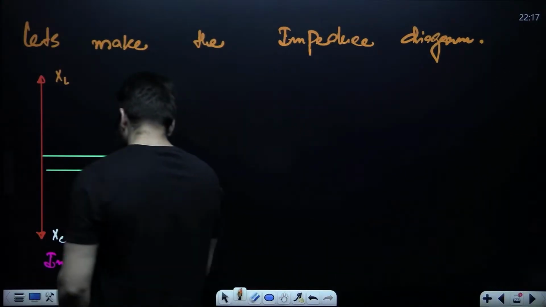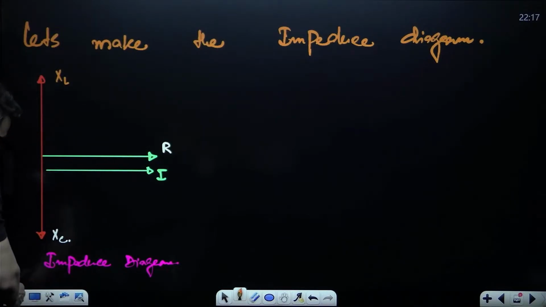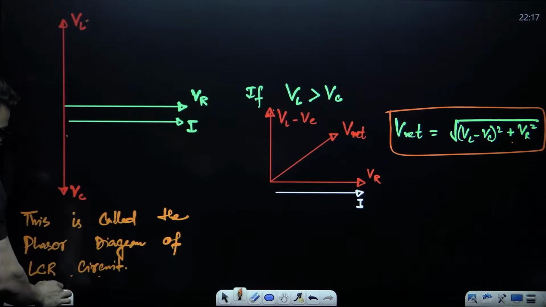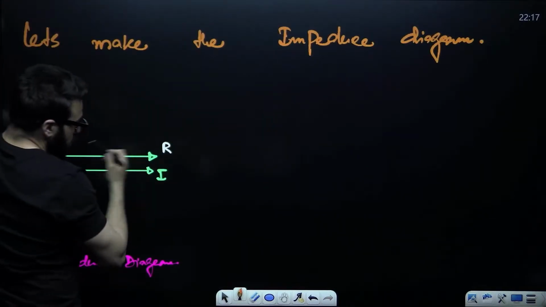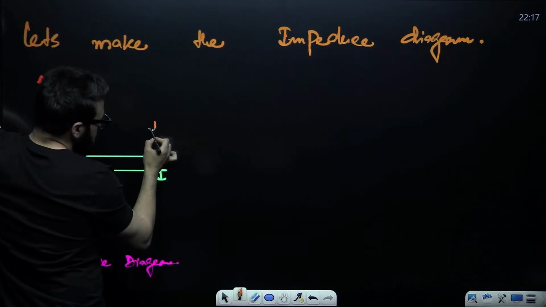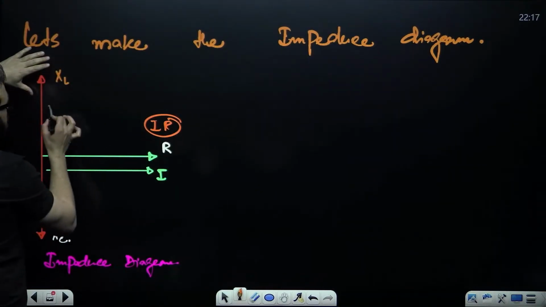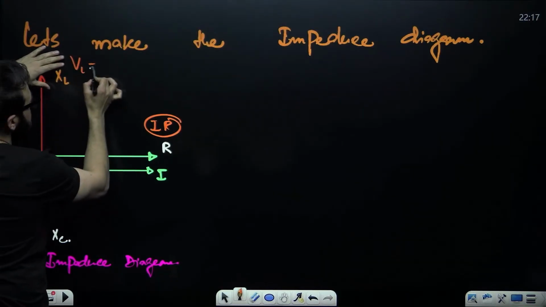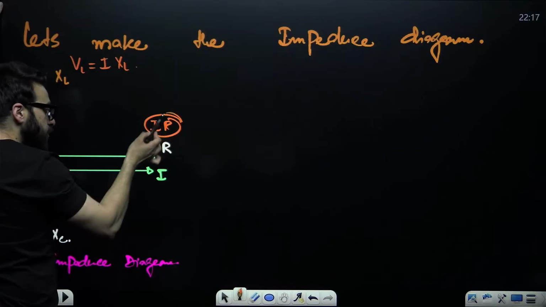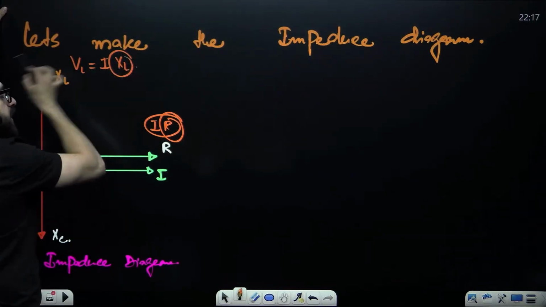Guys, previously it was over here VR, VL, VC. Right now we write over here R only. How do we write? Instead of VR, we write current into R, V is equal to I into R. In case of VL, VL will be I into XL. Like in case of a resistor you have got resistance, similarly in case of an inductor you have got inductance.